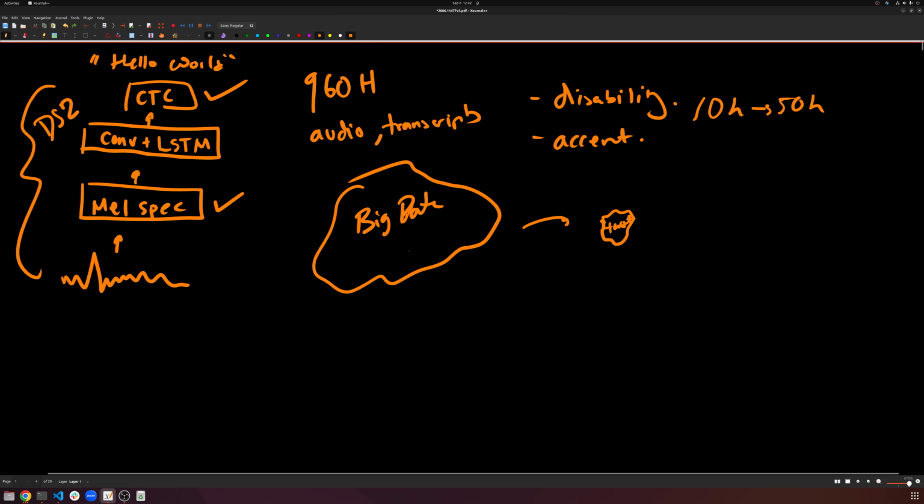But in our big data, only a little bit of it is labeled. This labeled region could be a couple hundred thousand hours worth of labeled audio, but there's tens of millions or hundreds of millions of hours of audio that is unlabeled, just raw audio. This includes YouTube videos, podcasts, music, and anything else. We have lots and lots of audio on the internet, but it's not labeled. We have no transcription for them. We just have audio. So the question is, can we leverage this audio? And of course we can.